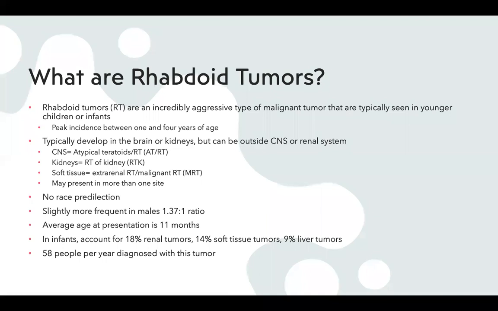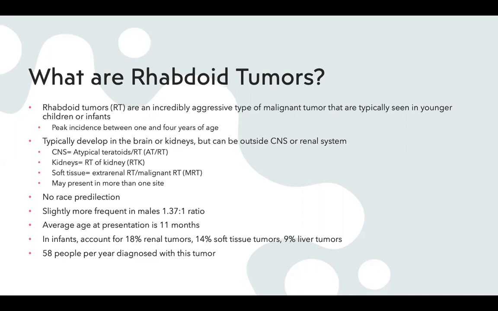system. Some abbreviations I'm going to be using: if these tumors are inside of the central nervous system, they're called atypical teratoid rhabdoid tumors, or ATRT. If they're in the kidneys, they're called rhabdoid tumors of the kidney, which is RTK. If they're in soft tissue, they're called extrarenal RT or malignant RT, which is MRT. And these may present in more than one site, so they're not just limited to one spot.